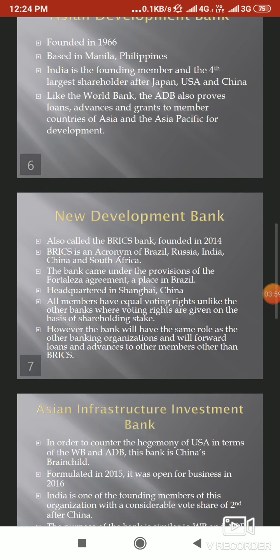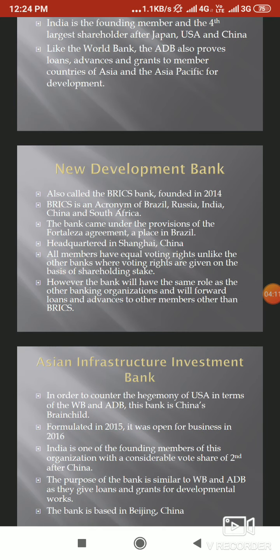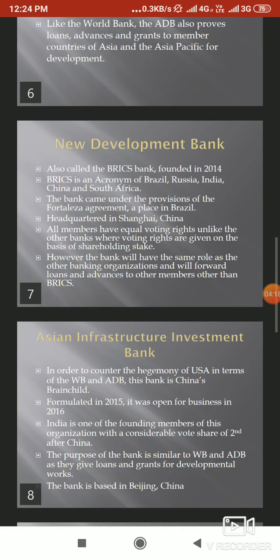Then we come to the New Development Bank. The New Development Bank, also known as the BRICS Bank. Now, BRICS, we all know, is an acronym of Brazil, Russia, India, China, and South Africa. This particular New Development Bank came under the Fortaleza Agreement. Fortaleza is a place that is located in Brazil. The New Development Bank is headquartered in Shanghai, China.